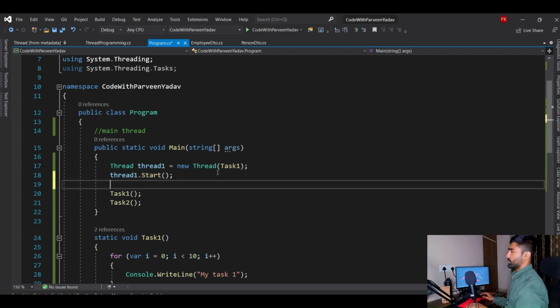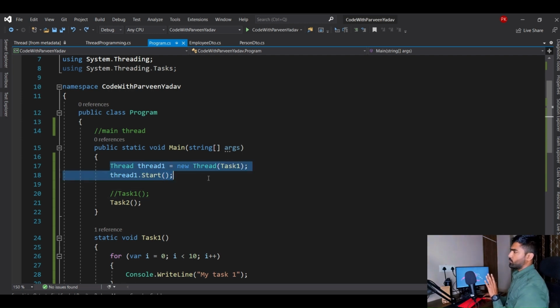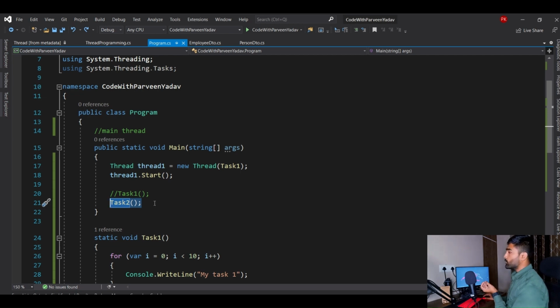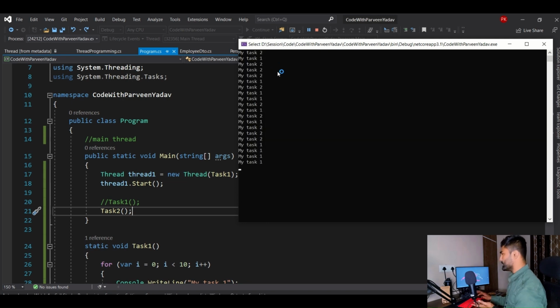That is now good. Okay, let's comment this code. Now what we are doing, this operation is going to perform under one thread, but how this is going to behave over here, we are still not saying whether this is going to perform under a thread or not. Now let's see how it is going to behave. Let's execute this application and let's focus on the console print.